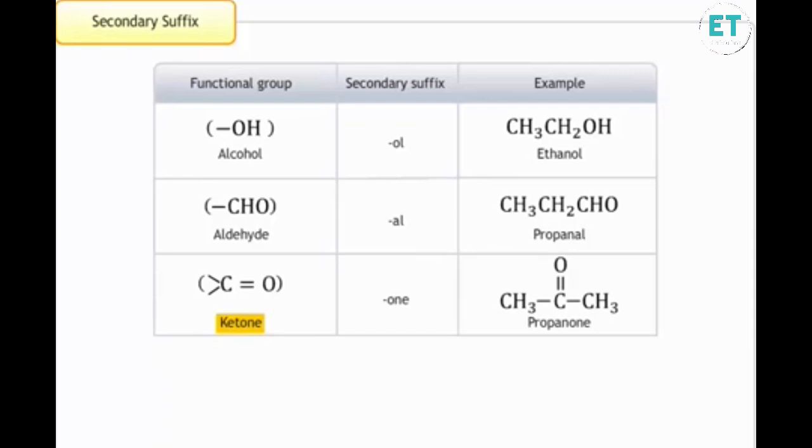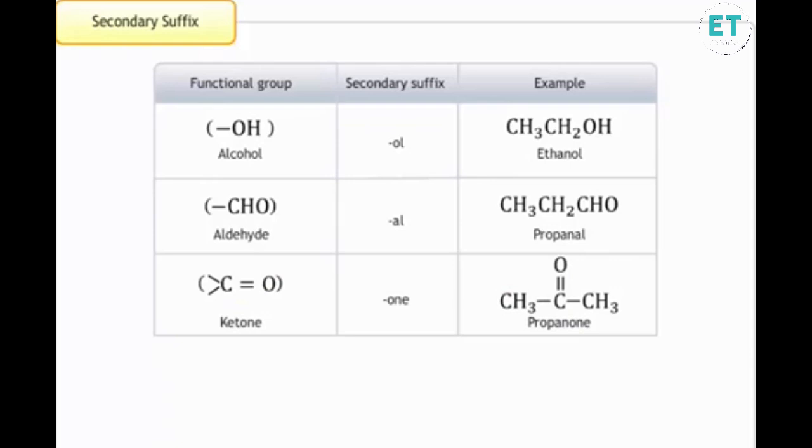In a given ketone molecule, there are 3 carbon atoms. Hence, the root word should be prop, and as it is saturated, the primary suffix should be -ane. However, there is a functional group, C double bond O, so you must remove the E from the alkane and add the secondary suffix -one. Hence, the IUPAC name of the molecule is propanone.